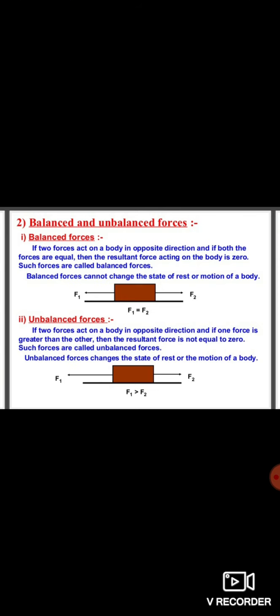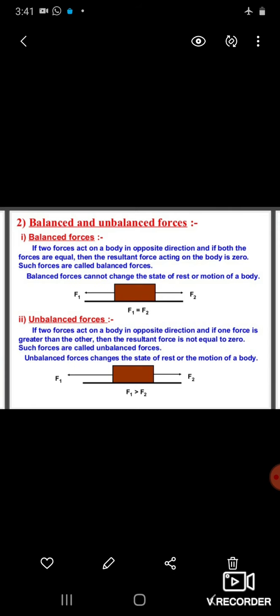If two forces act on a body in opposite directions and both the forces are equal, the object will not move, the object will not change its state of rest or motion, then that force is known as balanced force.